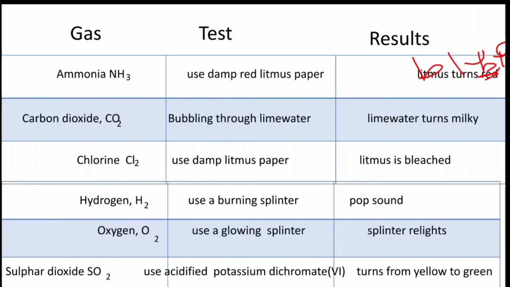So now we'll discuss sulfur dioxide. For sulfur dioxide, SO2, use acidified potassium dichromate. If the potassium dichromate is used to detect sulfur dioxide, it will turn from yellow to green. If the potassium dichromate turns from yellow to green, it means sulfur dioxide gas is present. So the test for sulfur dioxide gas is to use acidified potassium dichromate, and the result is that the potassium dichromate turns from yellow to green.